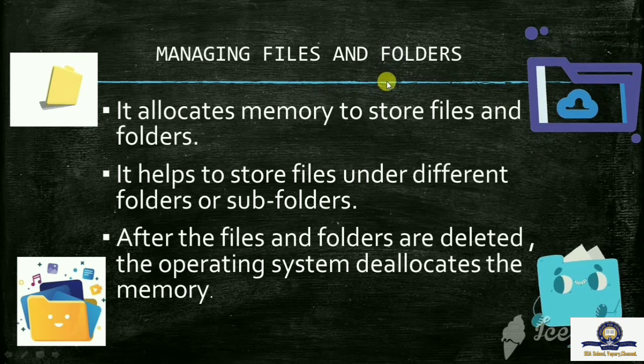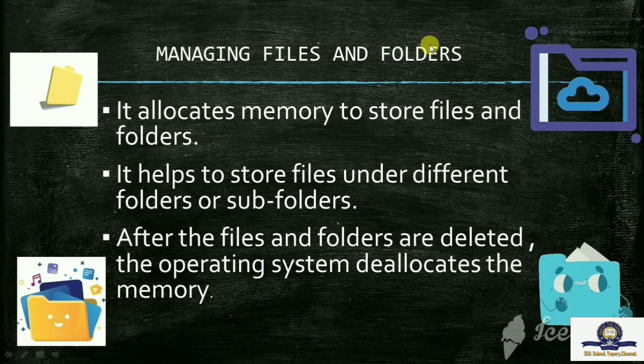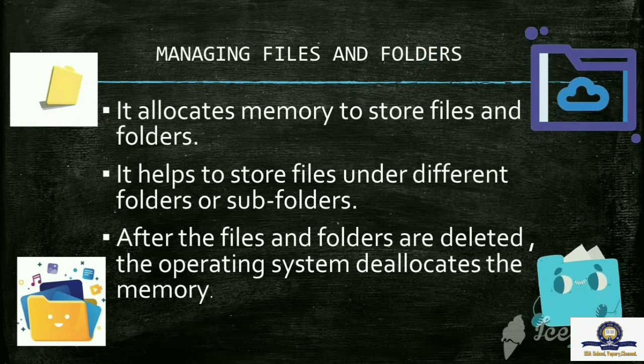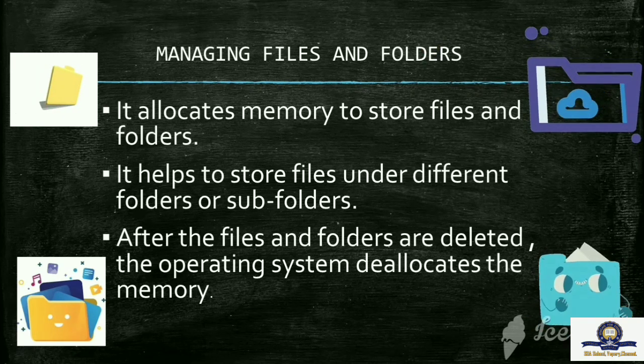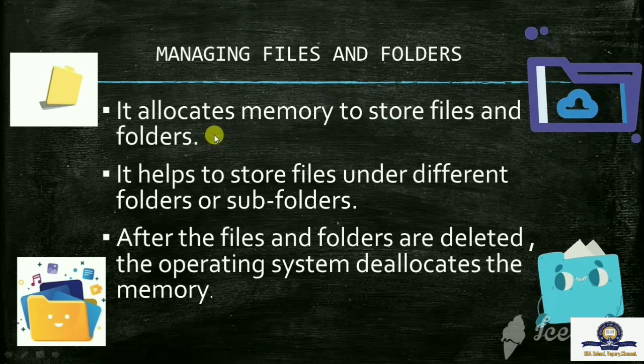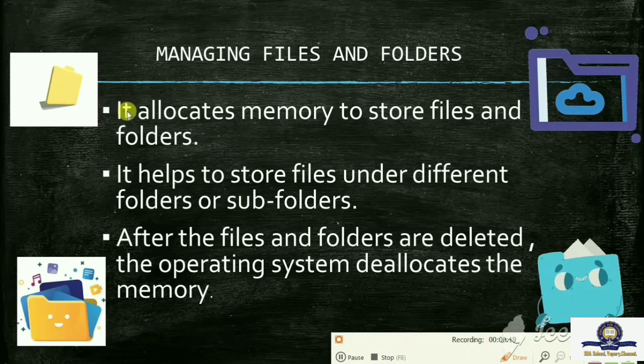Next we will see about managing files and folders. An operating system keeps track of the files and folders stored on the hard disk. It performs the following tasks for managing files and folders. First one, it allocates memory to store files and folders. And next one, it helps to store files under different folders or subfolders.